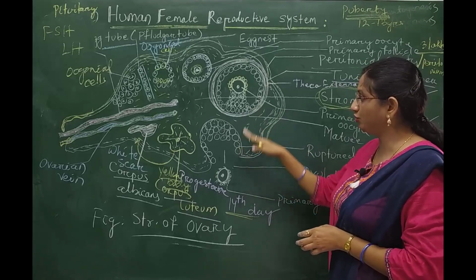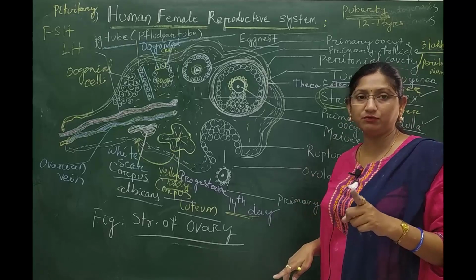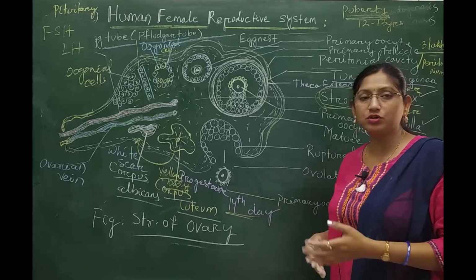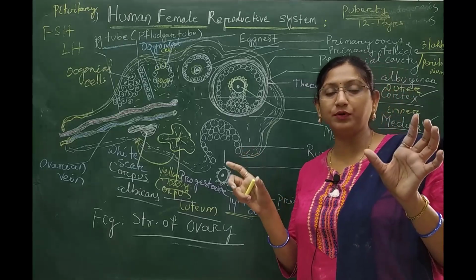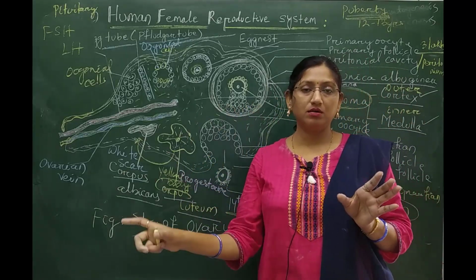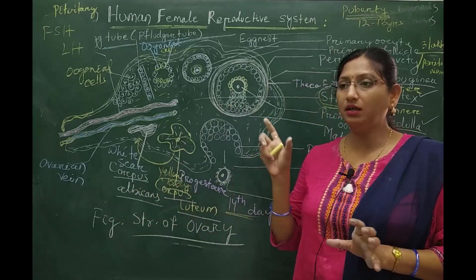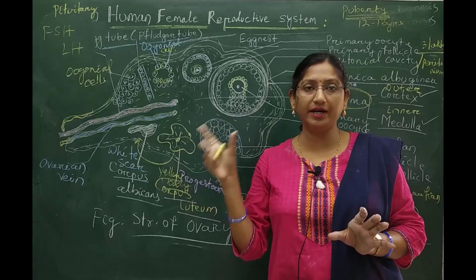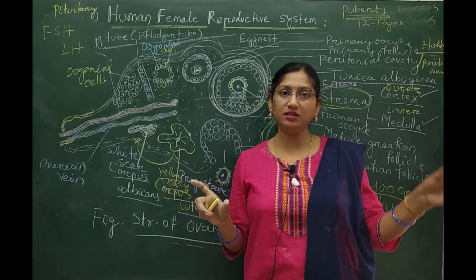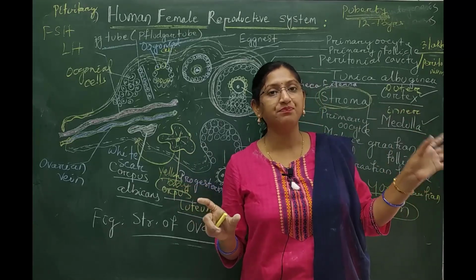One mature Graafian follicle ruptures once a month to produce a single ovum. A female body has two ovaries, and they work such that if this month the right ovary produces the ovum, then next month the left ovary produces the next ovum.